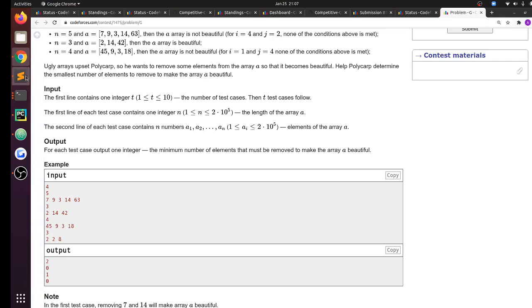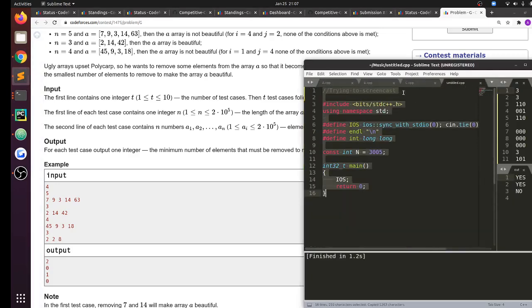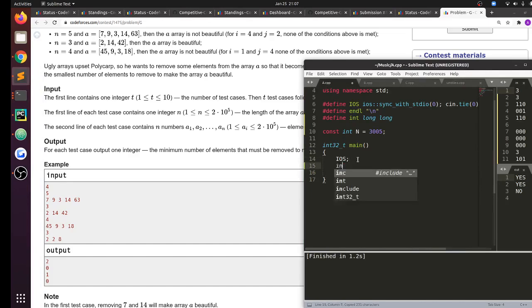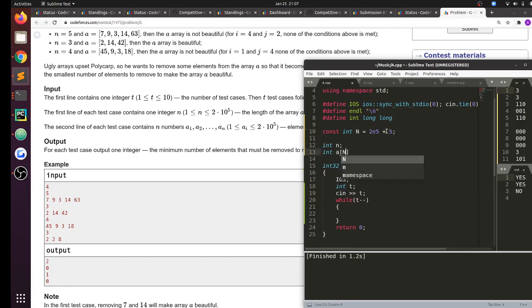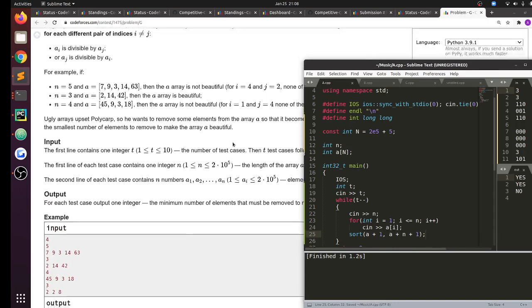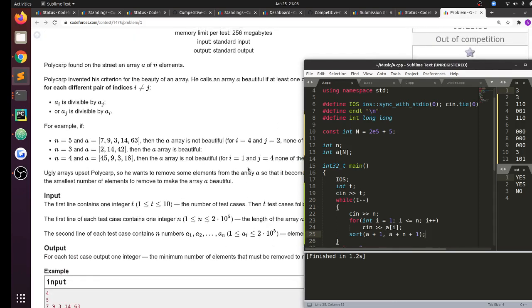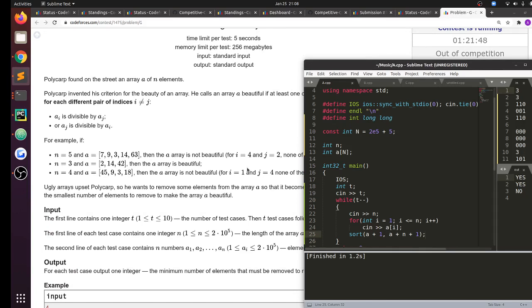Okay, let me take the input and I'll try to think about it from scratch. And after solving this problem, I can start explaining my solutions. But I'm actually concerned about this question because there's no way to even check if it's right or not, because there's a 20+ minute queue. Okay, but let's see. So I have the input array. I can obviously sort the whole array. And I can also pre-compute all of the divisors for each number from 1 to 2e5 by using a sieve. So that is not an issue.